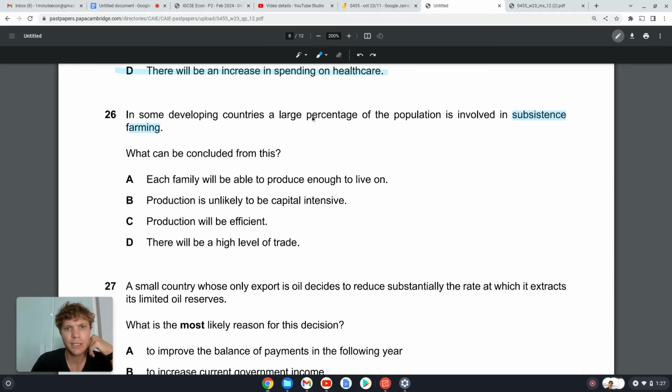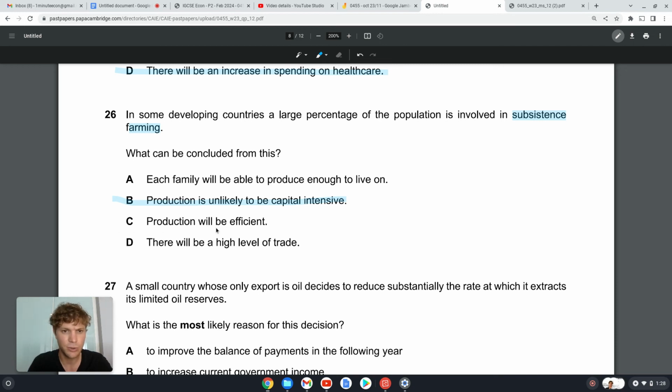In some developing countries, a large percentage of the population is involved in subsistence farming. What can be concluded from this? Each family will be able to produce enough to live on. We don't know for certainty that each family can produce enough to live on, actually. B, the production is unlikely to be capital intensive. Yeah, I would say production is likely to be labor intensive in this country.